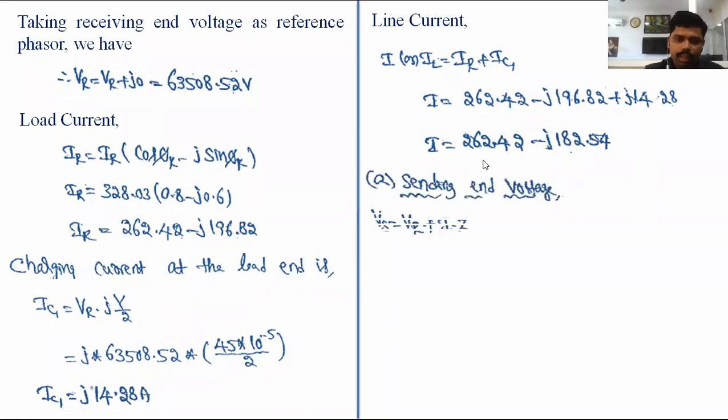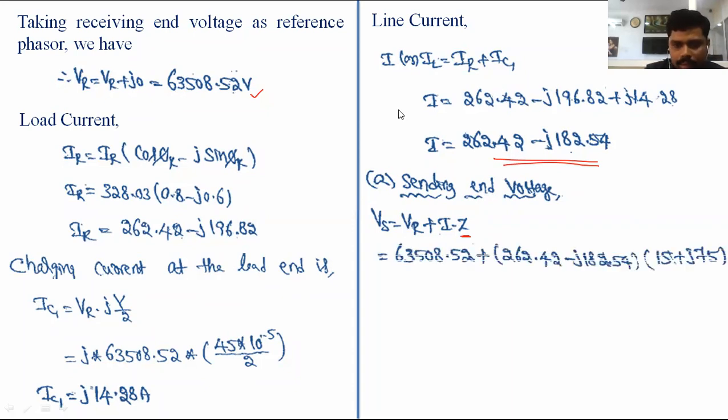Now we can find out the sending end voltage. What is the sending end voltage? Vs equal to the voltage across VR plus the drop I into Z. Here we know the receiving end voltage, that is 63,508.52, and the current 262.42 minus the imaginary term, and Z, in the sense R plus JXL, that is total resistance and total reactance.